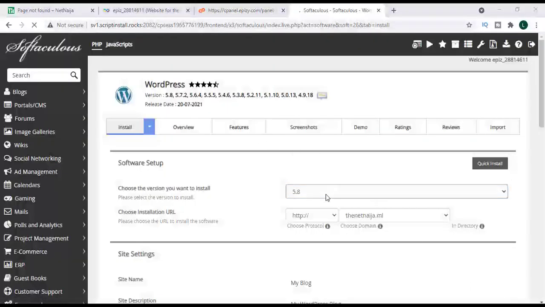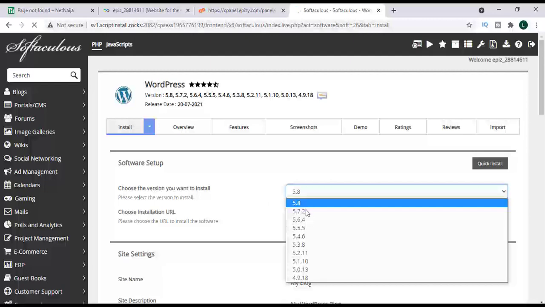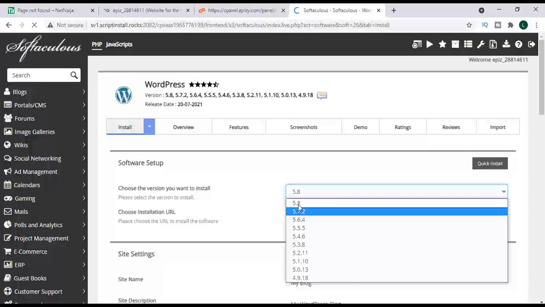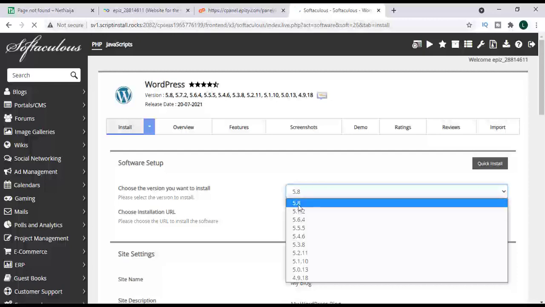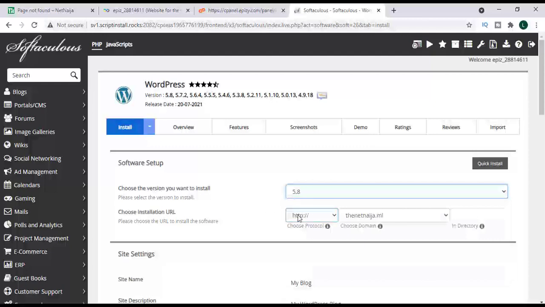Now that I am on this page, the first thing I have to do is to select my WordPress version. The latest version we have is 5.8, and my installation will be in this particular domain.